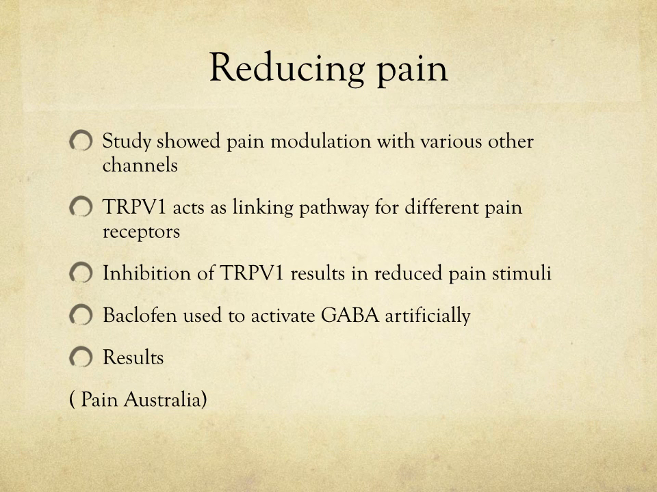Reducing pain. My study shows that pain modulation has interaction with various other channels, so it's not just specifically TRPV1, it also has a cascade reaction for other receptors near it. TRPV1 acts as a linking pathway for different pain receptors. Inhibition of TRPV1 results in reduced pain stimuli, which we've seen previously in the diagram that I've showed you. Baclofen is used to activate GABA artificially.